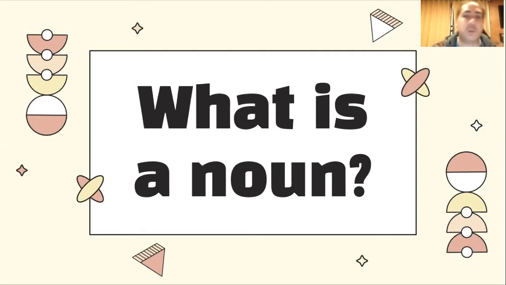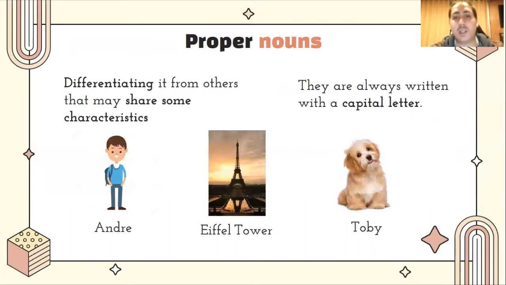The first type of noun we are going to talk about are the proper nouns. Proper nouns are nouns that designate a single particular object, serving as its proper name and differentiating it from others that may share some characteristics. For example, a name, a place, or animals. And they are always written with a capital letter.